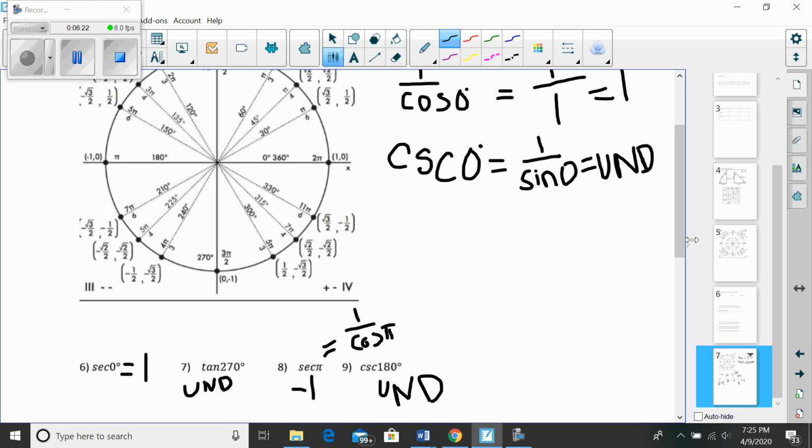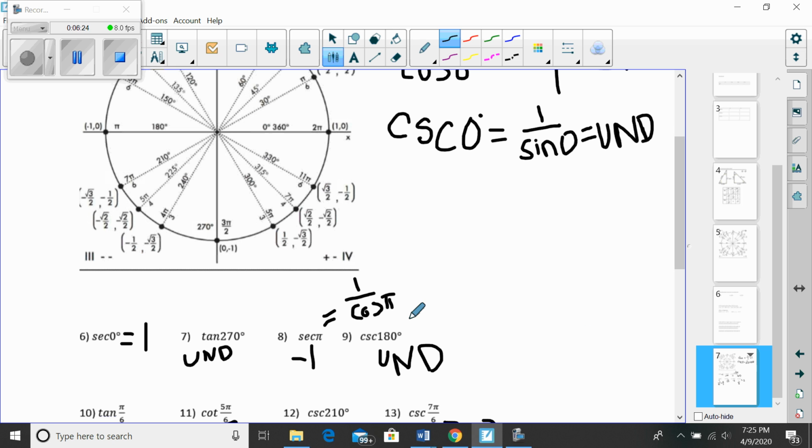These are both 180 degrees, but this time I want 1 over sine of pi, or sine of 180 degrees. So over at this point, the y value is 0. Can't have that in the denominator. That's why this one is undefined.